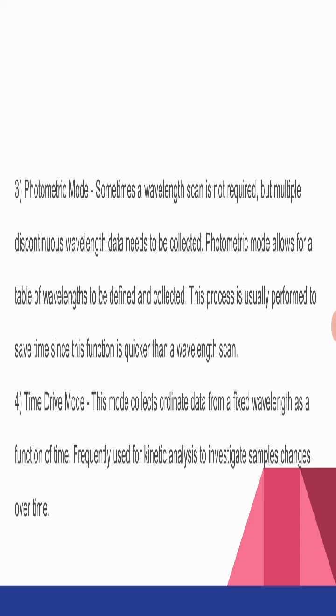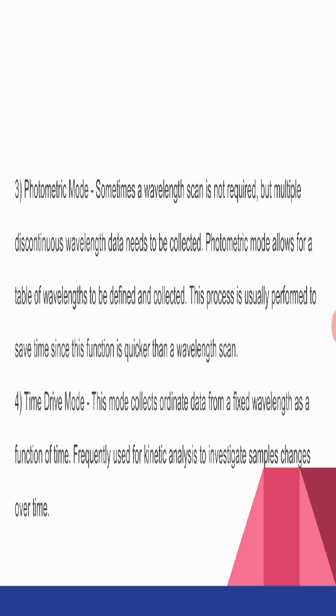Photometric mode. Sometimes a wavelength scan is not required, but multiple discontinuous wavelength data need to be collected. Photometric mode allows for a table of wavelengths to be defined and calculated. This process is usually performed to save time, since its function is quicker than a wavelength scan.